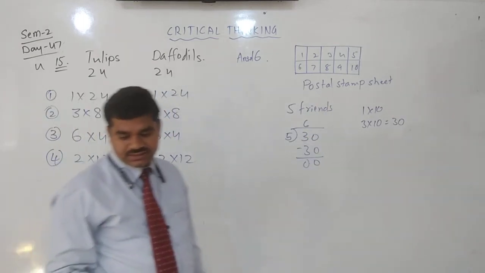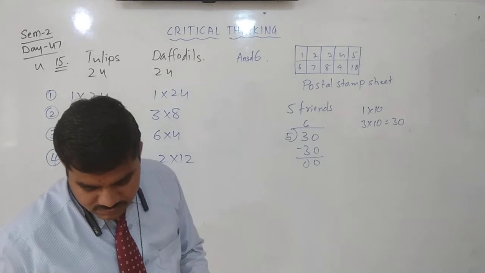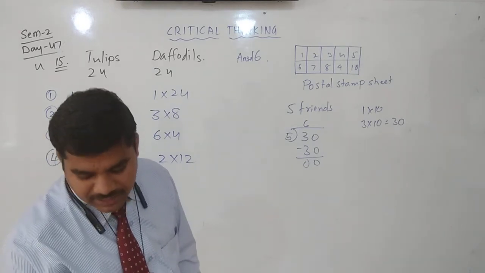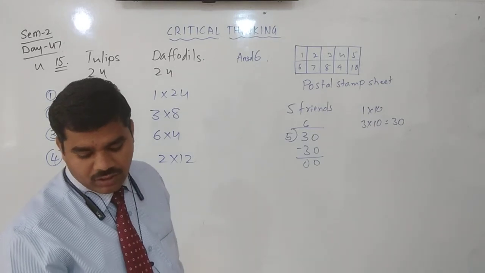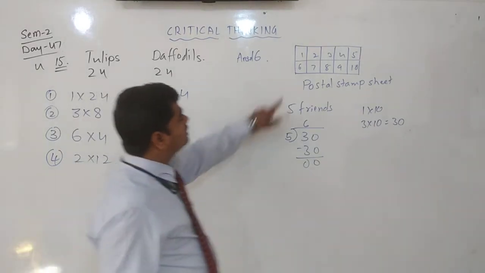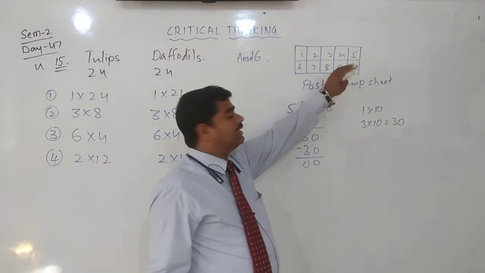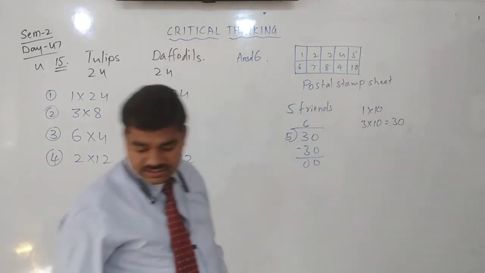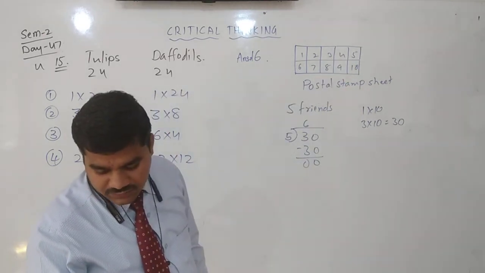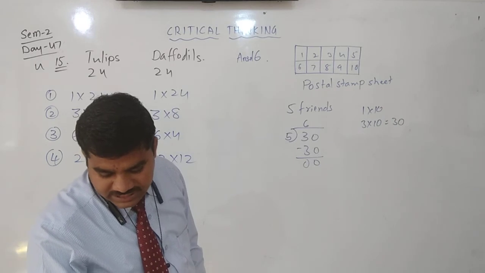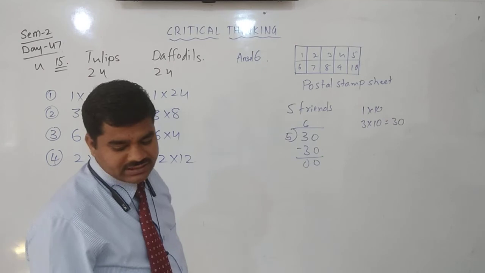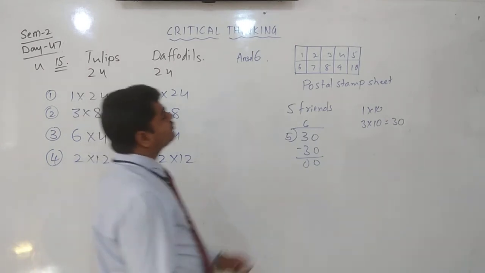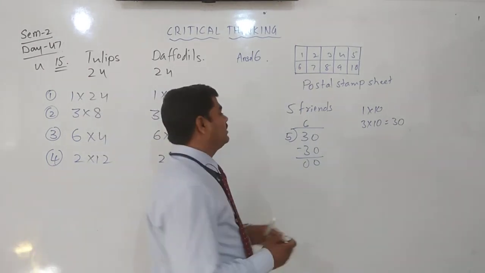Now the question is very simple. What part of a sheet will each friend get? What part of a sheet, in one sheet, what part of a stamp sheet will each friend get? How did you solve this problem? It is very simple. First you divide this 1 by 5.